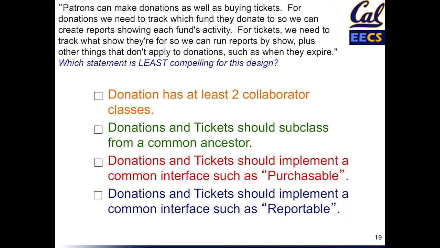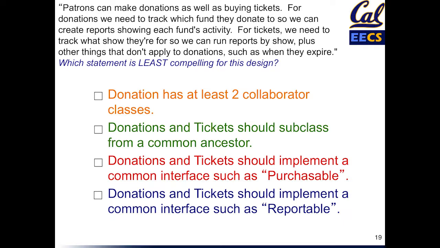So what about number 2, donations and tickets should subclass from a common ancestor? On the one hand, you would think that if they were subclassing from a common ancestor, the purchasing behavior could be in the superclass, and we wouldn't need to worry about mixing in an interface such as purchasable. But the behavior spec also suggests that donations are at least as different from tickets as they are similar. For example, donations have a fund and tickets don't. Donations don't expire and tickets do.